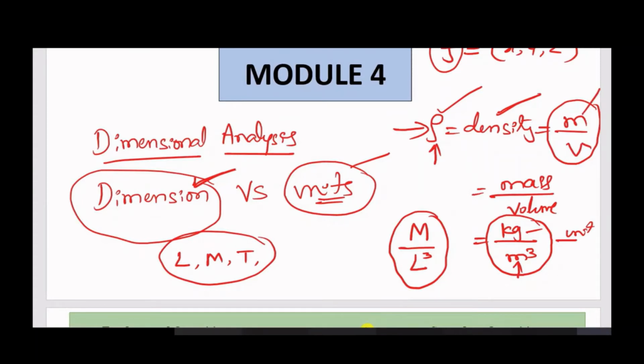If I ask you to write the dimension for that given function, it should be in terms of length, mass and time. It is called repeating variables. If I ask you to write the unit of that particular formula, then it will be written in terms of kg per meter cube, meter per second, whatever it may be. Okay. So this is the difference between dimension and unit.